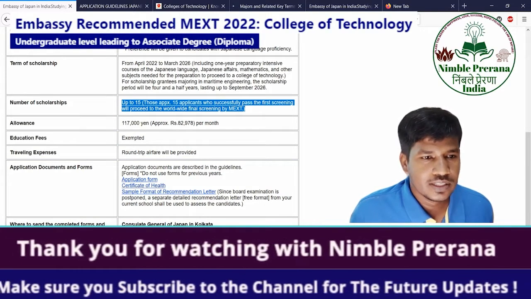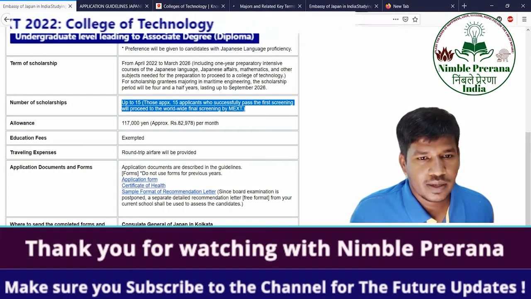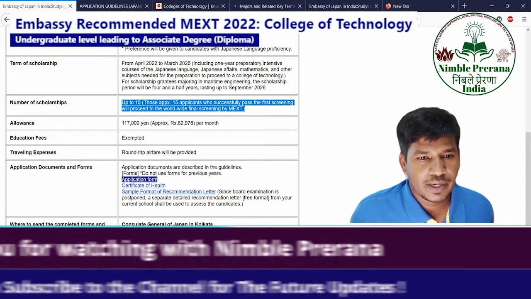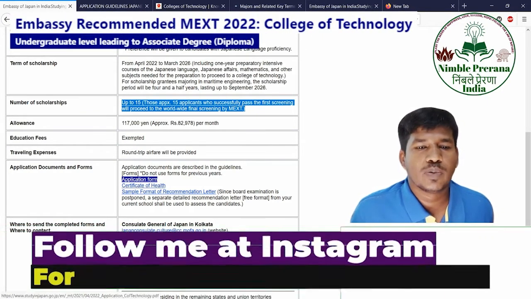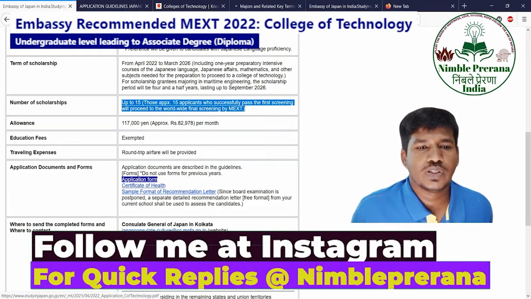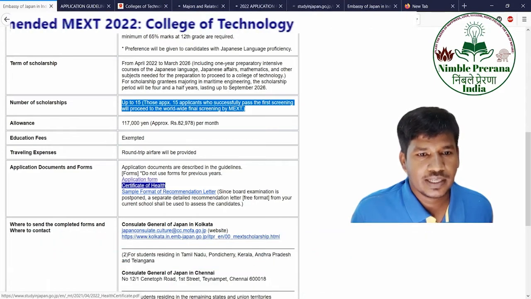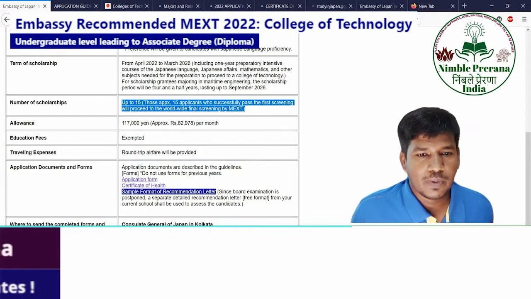So the application documents described in the guidelines, do not use forms from the previous years, because of COVID. The forms are specific to this year, so don't use the old forms. Try to use these forms only. Let's see that also. I am opening the certificate of health, sample format of recommendation.